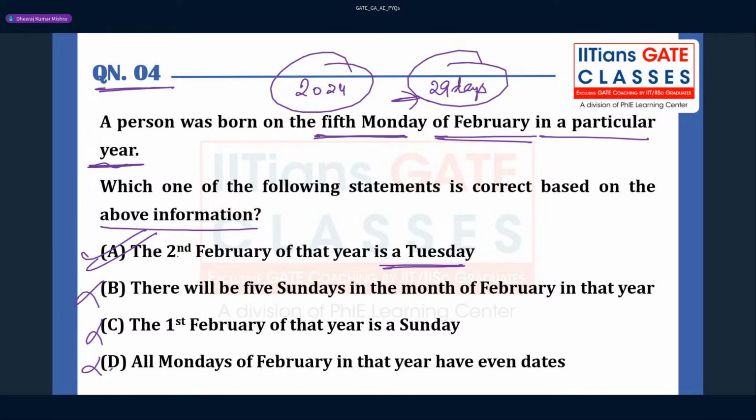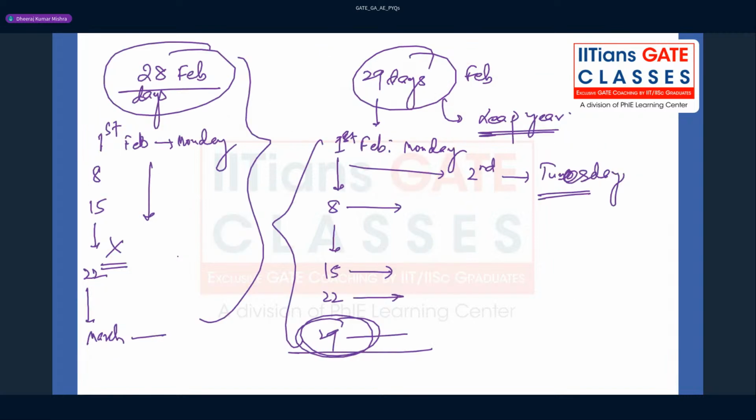This question was a puzzle question, very simple question, right? You guys can just think about it the way I have told you. And so there are two kinds of years. One is called leap year.